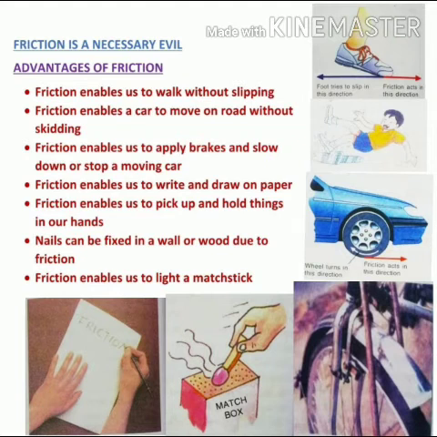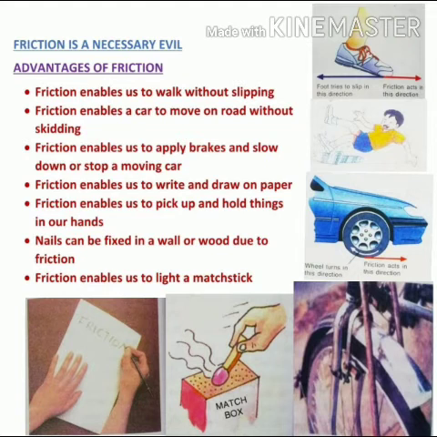Students, we are able to walk on the ground because friction between the soles of our shoes and the ground prevents us from slipping. We won't be able to walk on wet or slippery ground because the friction is less there. That's why we slip when we step on a banana peel.